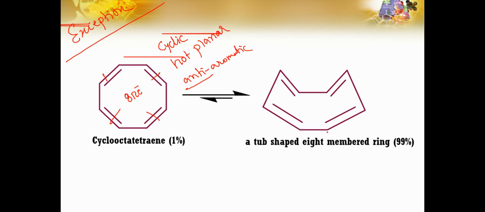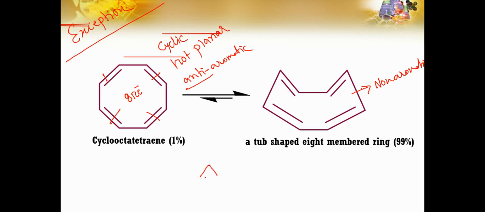And as we have discussed, the compound should be cyclic, planar, with alternate double bond conjugation, sp2, then 4n pi or 4n plus 2 pi. So everything is there, but this is not a planar molecule, so it will not be anti-aromatic, it will be non-aromatic. I hope by applying these rules, you will be able to solve that question.